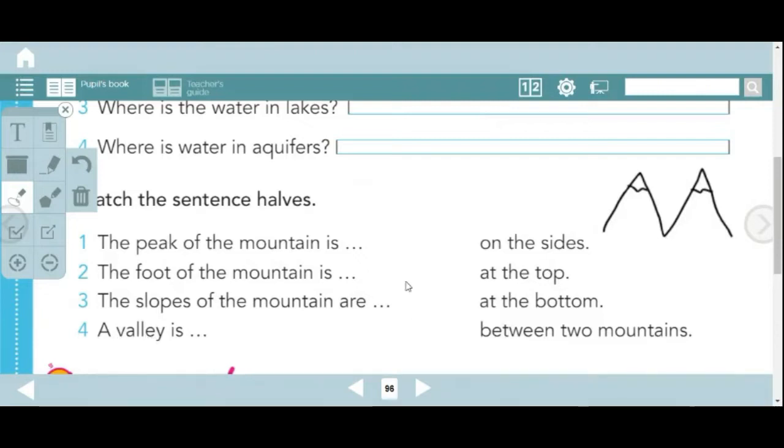And number 4, a valley is. A valley is on the sides. This is the valleys. A valley is at the top. This is the valley. A valley is at the bottom. This is the valley. Or the valley is between 2 mountains. This one, the area between 2 mountains. You have to draw lines and match these half sentences with the other ones.